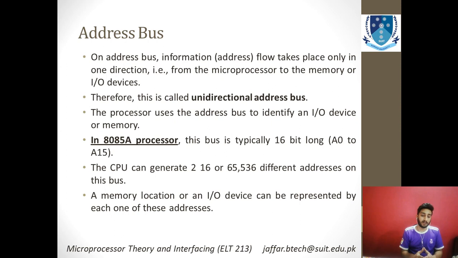It means the possible combinations that we could reach in memory is 2 to the power 16, that is 65,536 different addresses you can reach from this 16-bit address bus in the 8085A microprocessor.